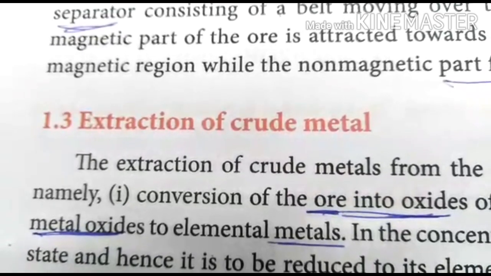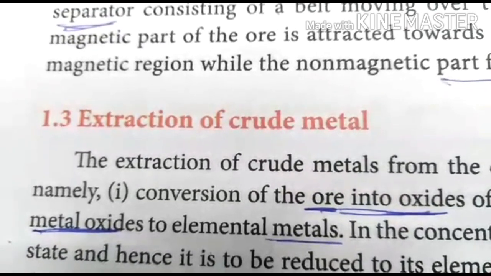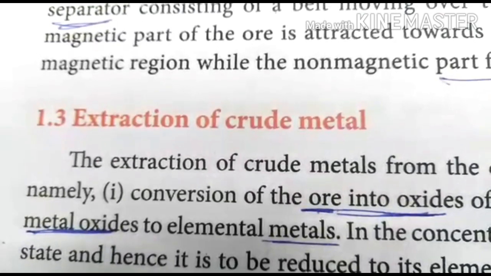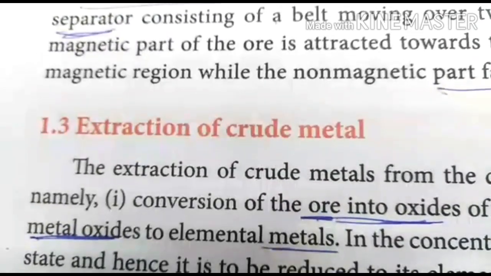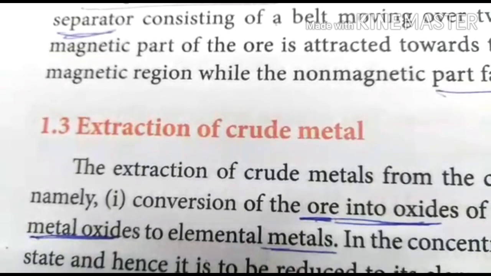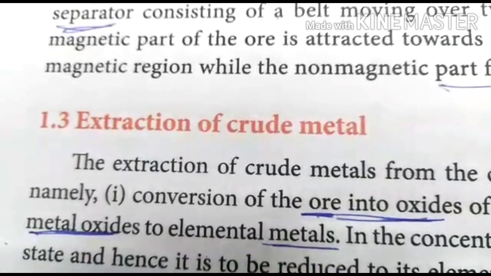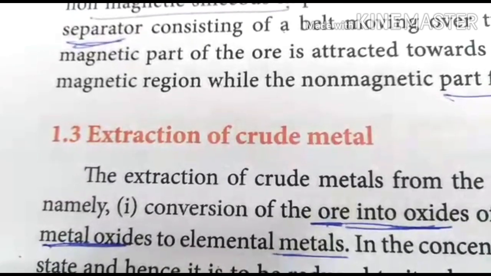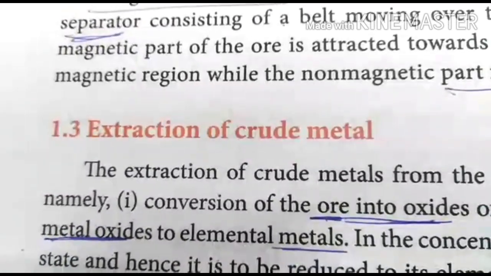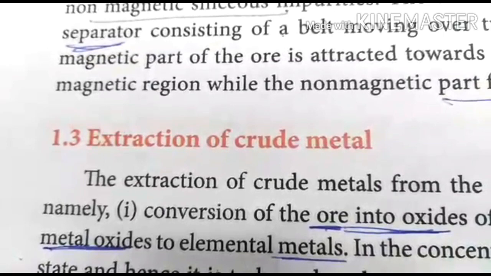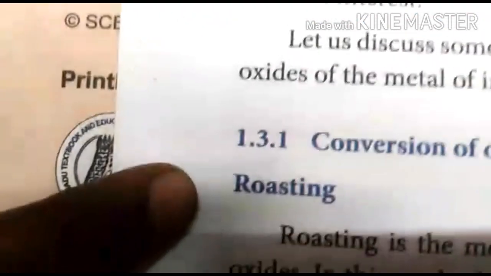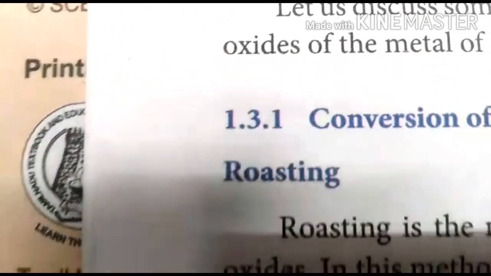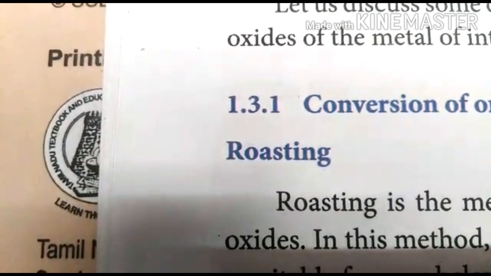One is, first you have to convert that metal into metal oxide. Then second step, that metal oxide is reduced to metal again. These are the 2 steps involved in this extraction process. Now first let us see about the conversion of ores into oxides. How are we going to convert the ore into oxide?